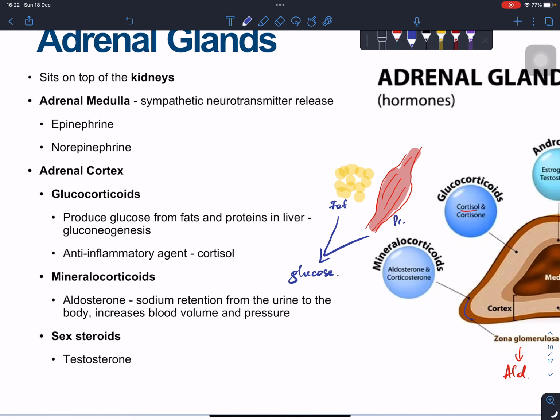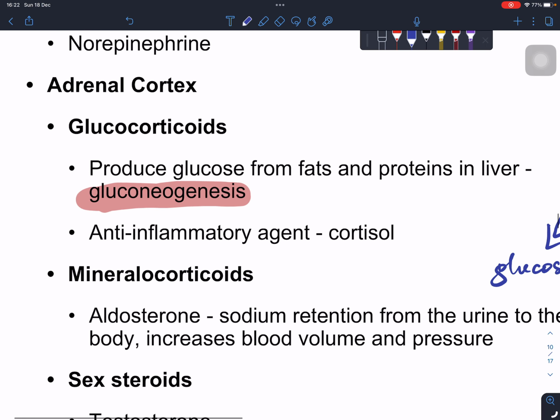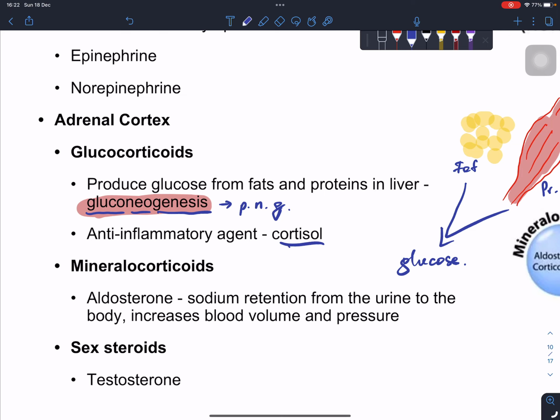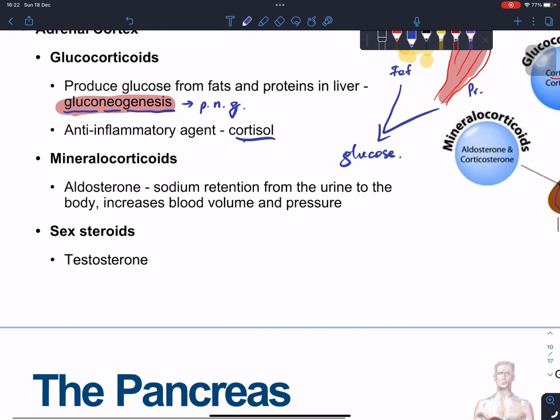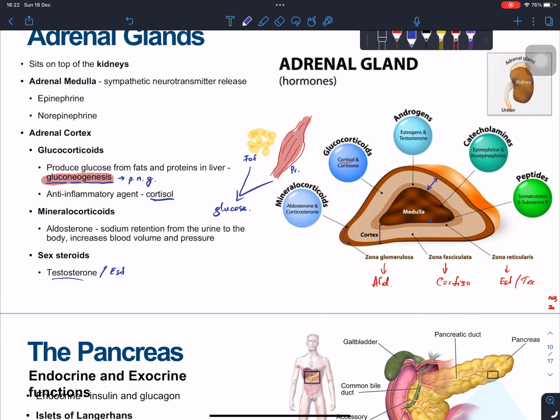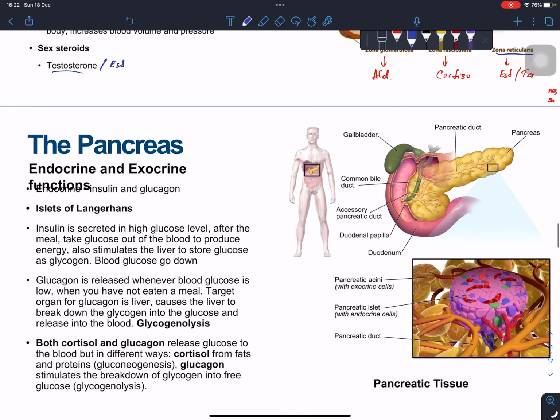And this process is called gluconeogenesis. What is the meaning of gluconeogenesis? Gluco means glucose, neo means new, and genesis means produce. So it means production of new glucose. All right, gluconeogenesis means production of new glucose. It's a function of cortisol. So the sex steroids, the sex hormones, for example, testosterone or estrogen, are synthesized from your zona reticularis layer, and they are androgens.